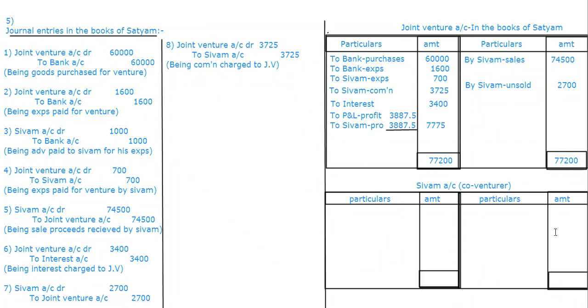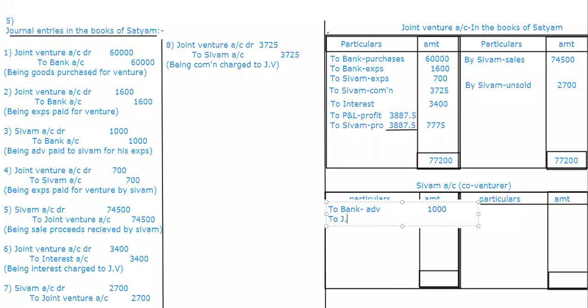But this time he is getting it, so it will be on the sales side. If you want, please check the 1,000 rupees entry. Shivam account debit to bank is there. So Shivam is standing on the debit side, so advance also will be on the debit side.